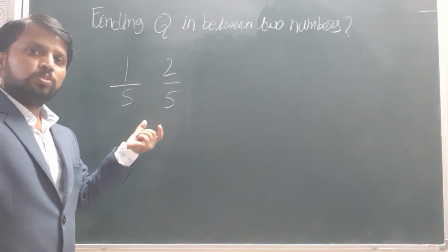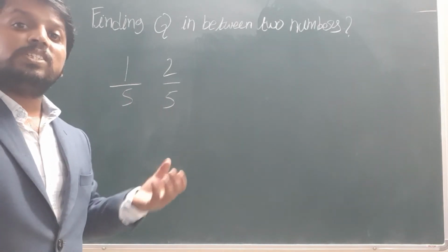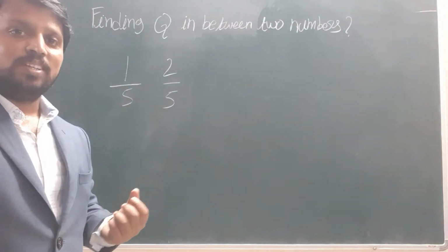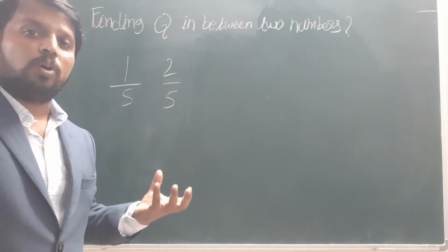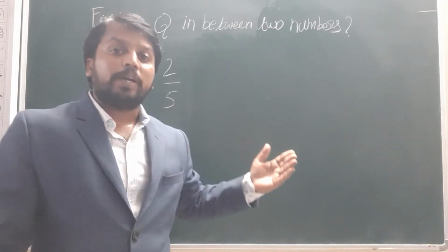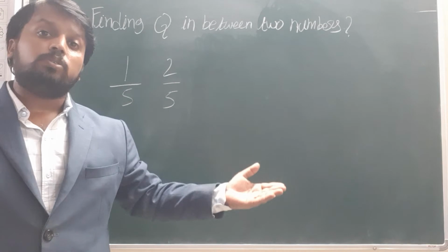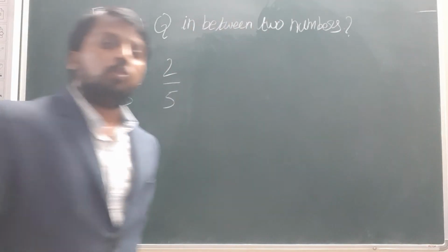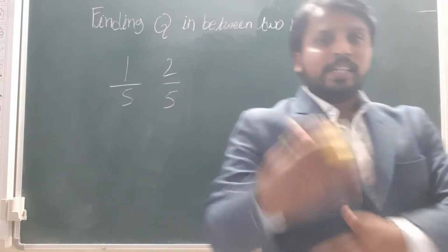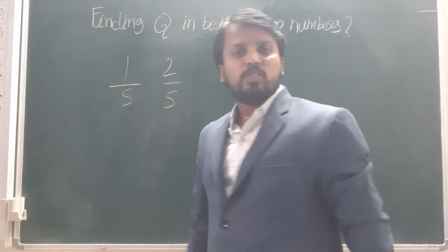In between these two, there are infinitely many numbers. That means decimal numbers. How can we write them? 1.1, 1.2, 1.3, 1.4, 0.1, 0.2. Like that, infinitely many numbers we can write. While we are doing division, so many numbers will come.